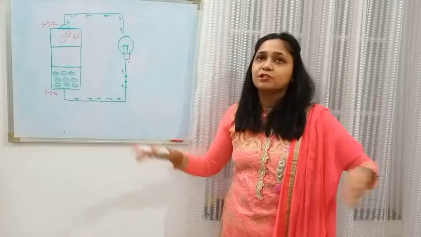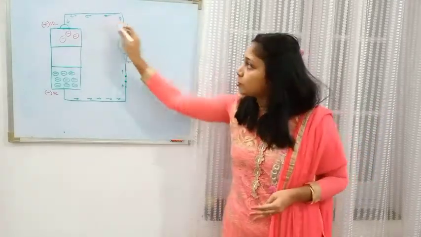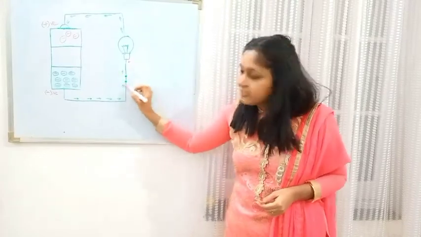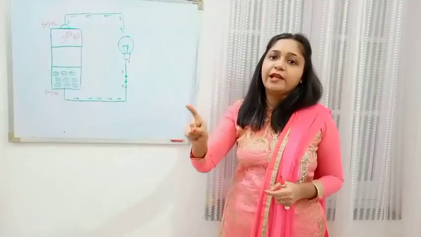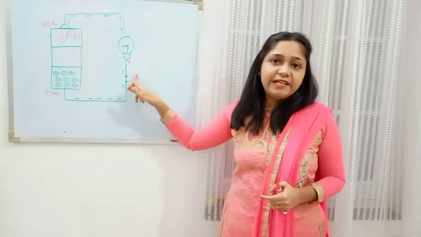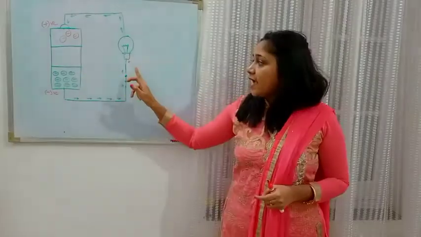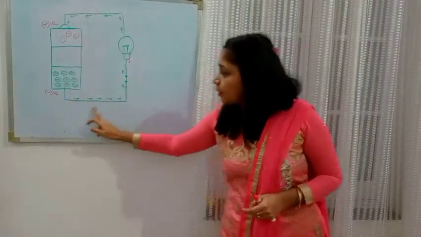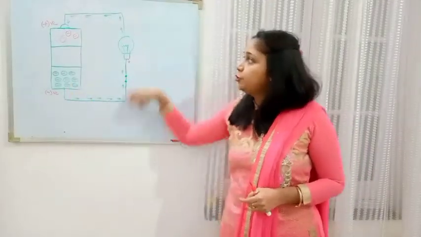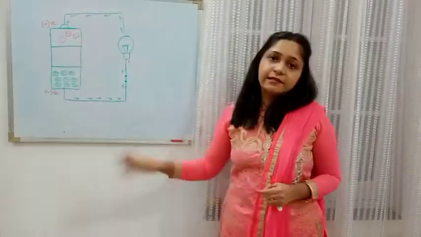In your home also, whatever electric appliances are being used are also part of a circuit. When you switch on an appliance, the circuit is getting completed. Earlier the circuit was open, now it is closed, and when it is closed it allows the smooth transfer of electrons from one end to the other, and hence it completes the circuit.